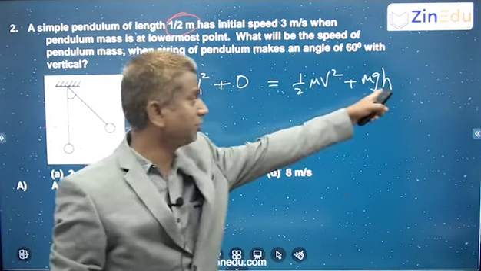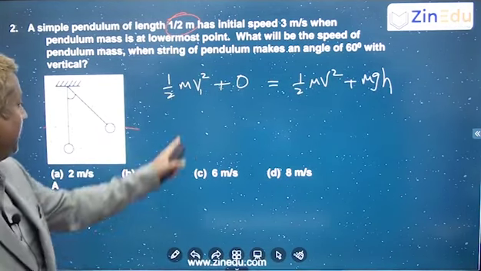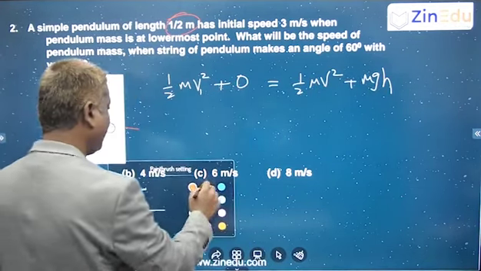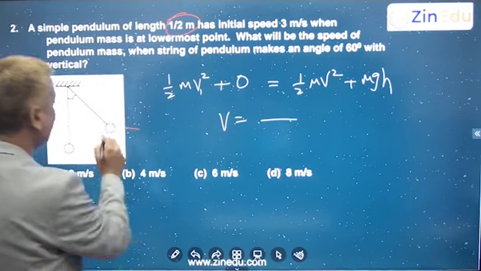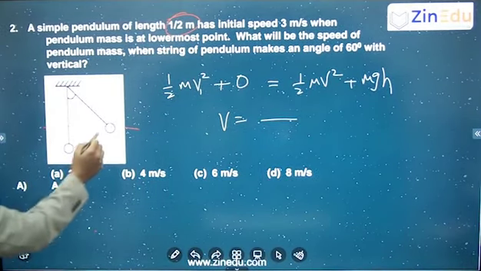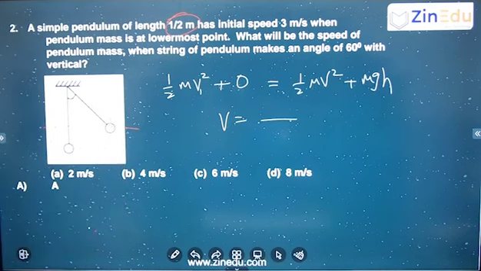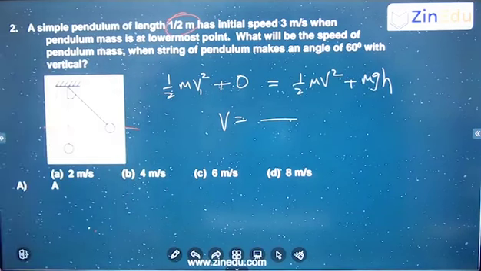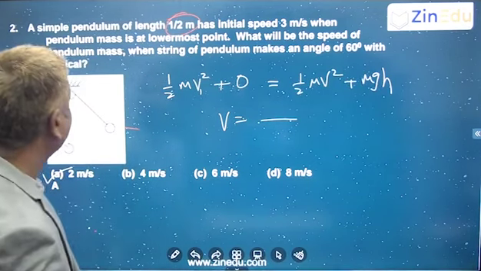So here you substitute 1 by 4 meter and the initial speed of 3 meter per second, and you can nicely calculate the value for V. That's the speed at this point. And it is very simple. If it is 3 meter per second here, obviously here it should be less than 3. And if you look at all these options, definitely all the other options are more than 3. So directly you can put less than 3. Right or not? Simple. Okay. We'll go to the next one.